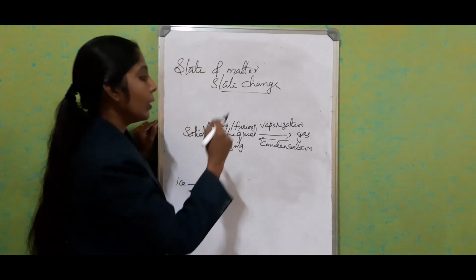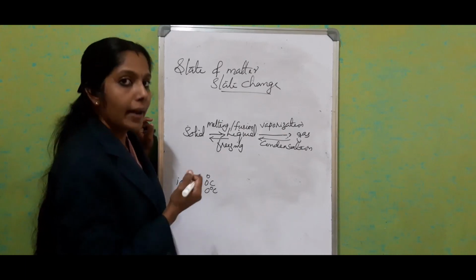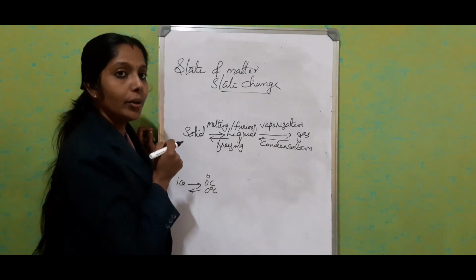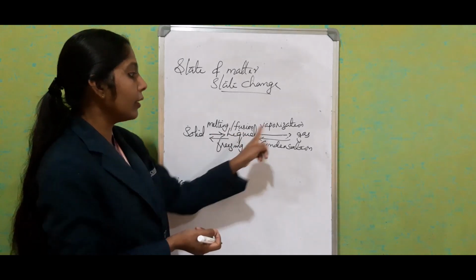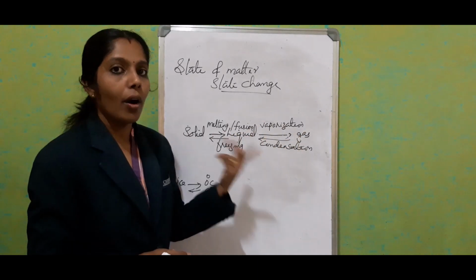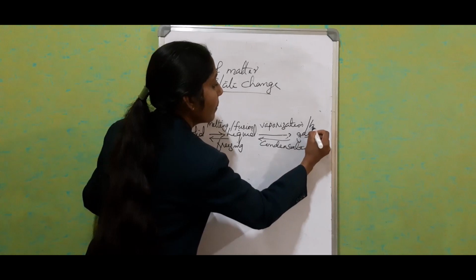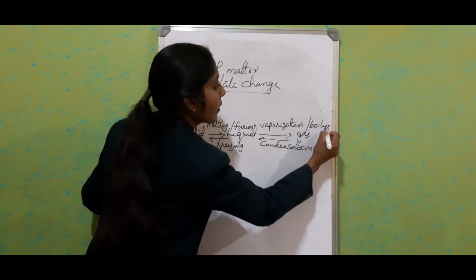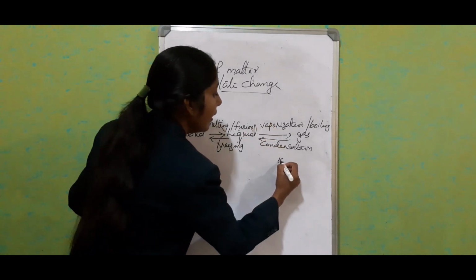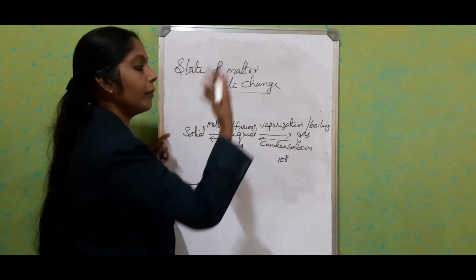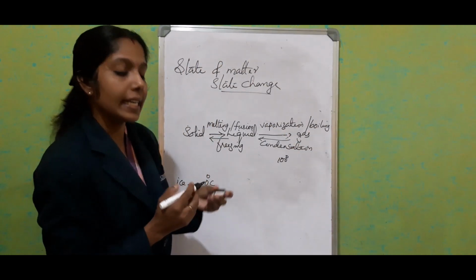Okay. So liquid to gas, vaporization, and gas to liquid, it is condensation. As in the case of water to gas, the boiling, or we can call it as boiling. Boiling point is 100 degrees Celsius. Here it will be 100 degrees Celsius, common for boiling and for condensation.